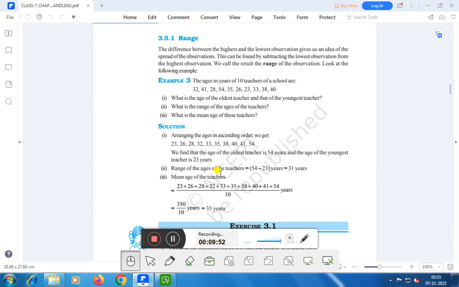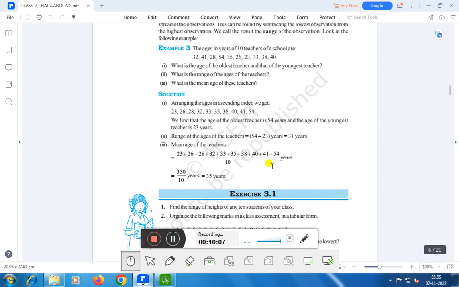Range of the ages of the teachers. The highest age is 54 and the lowest is 23. You have to subtract this, that is 54 minus 23, that is 31 years, which is the range of the ages of the teachers. Mean age of the teachers: sum of the observations divided by total number of observations. The sum of all these ages, 23 + 26 + 28 + 32 + 33 + 35 + 38 + 40 + 41 + 54, divided by the number of observations, that is 10 teachers, is equal to 350 by 10 years, that is 35 years, right?